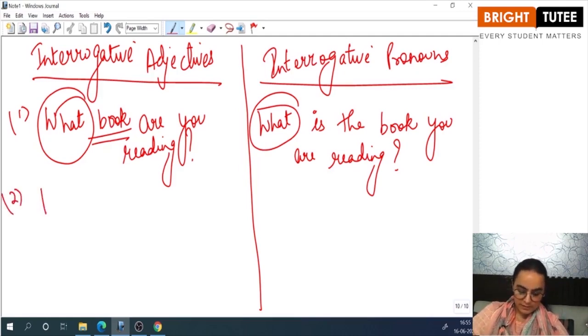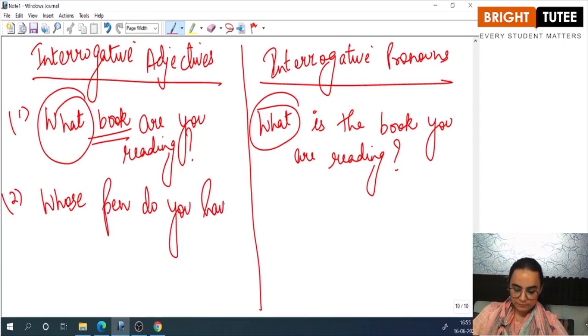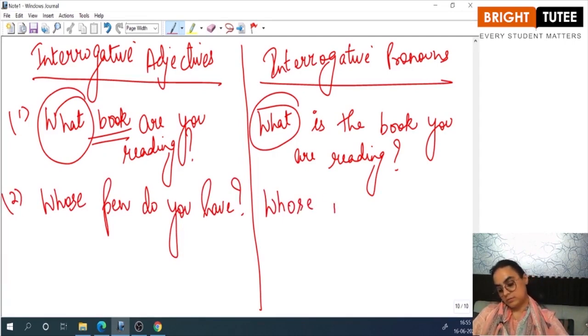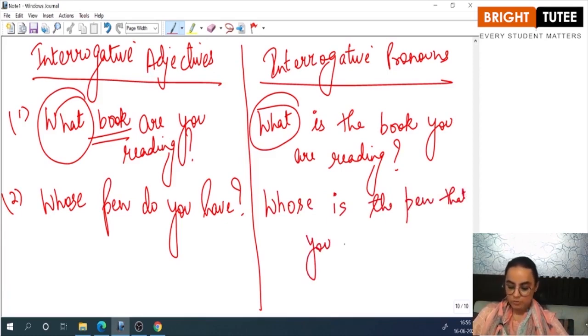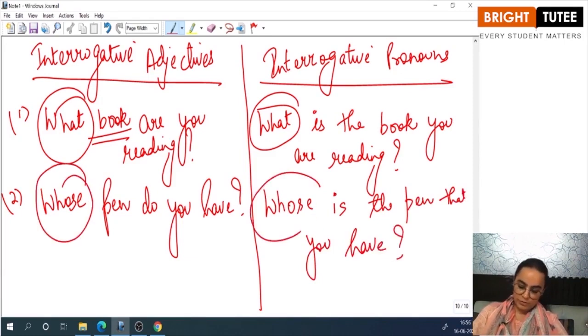Let me give you another example. Whose pen do you have? Whose is the pen that you have? Both have the question word whose. In the first sentence, whose was used with the noun, while in the next sentence, whose was not used with the noun.